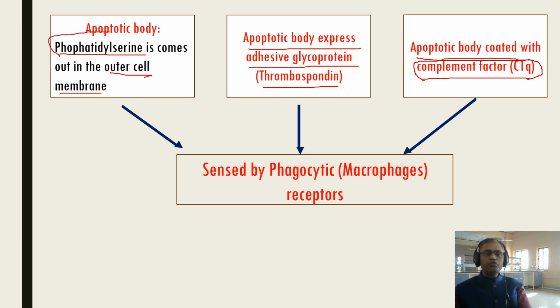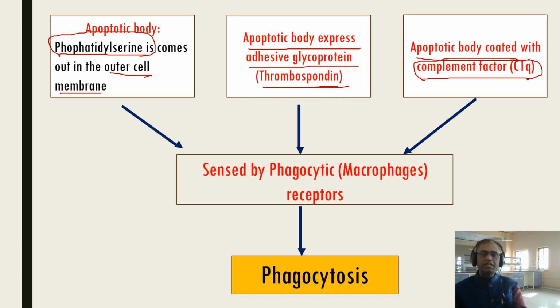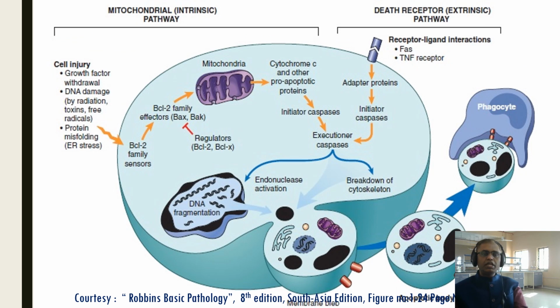The phosphatidylserine, thrombospondin and complement factor will be sensed by the phagocytic macrophage receptors, and that leads to the last mechanism of apoptosis, which is phagocytosis. So that's about the simple pathogenesis of apoptosis. Here is the simple diagram, thanks to the book Robbins Basic Pathology, 8th edition.